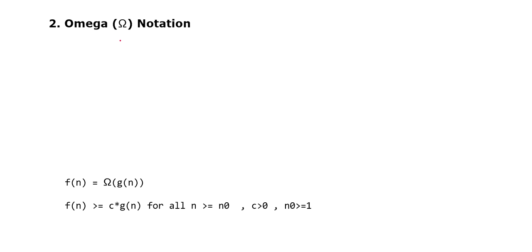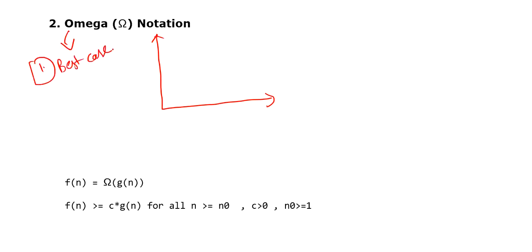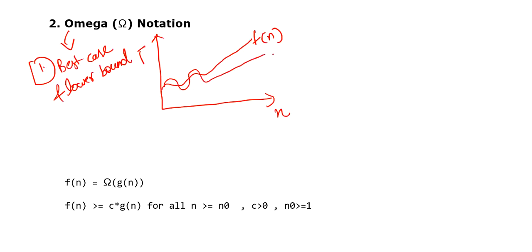As I mentioned, in the case of big O, you have to consider worst case and upper bound. Here you have to consider best case and lower bound. Best case and lower bound. So this is the input and this is the time. Let's suppose we have a function like this, f of n, and we have another function like this, c into g of n.